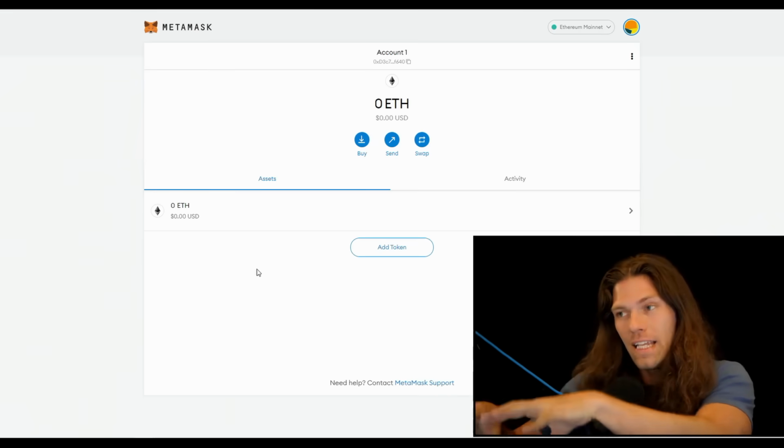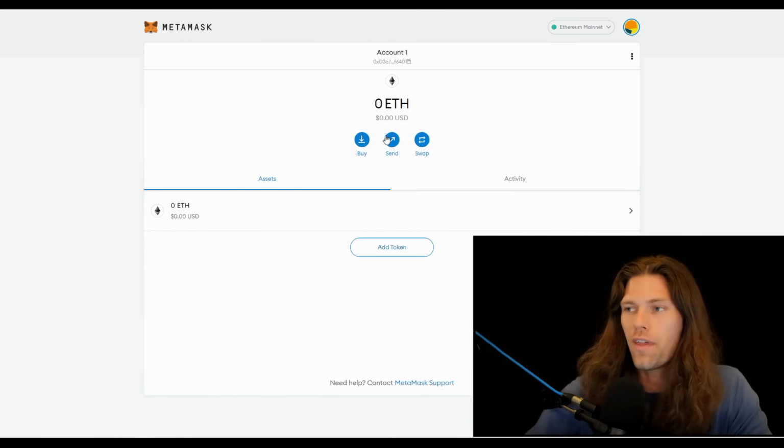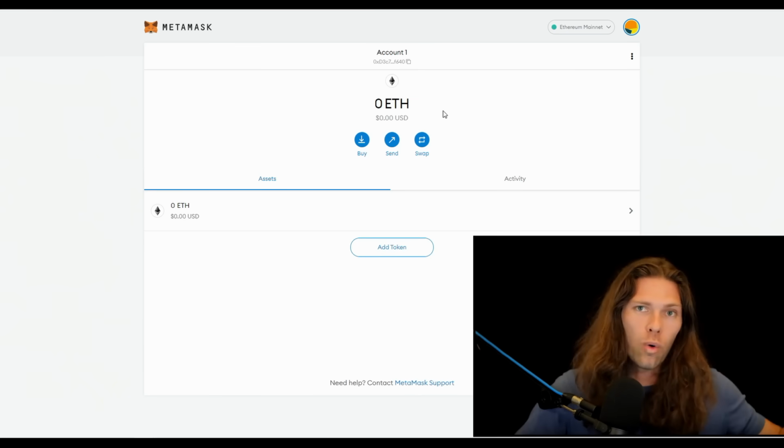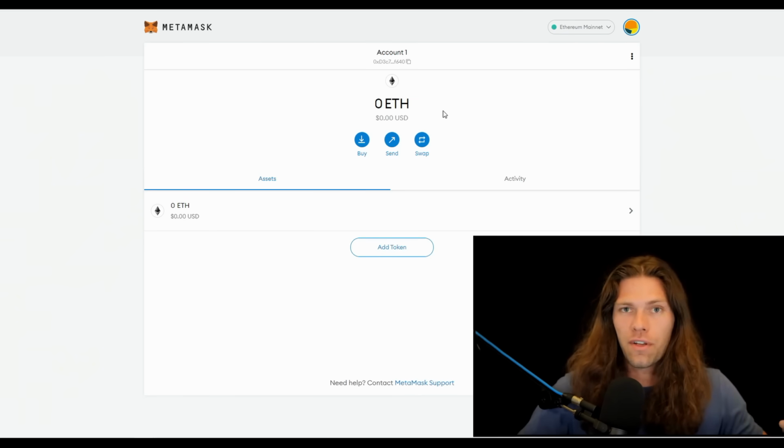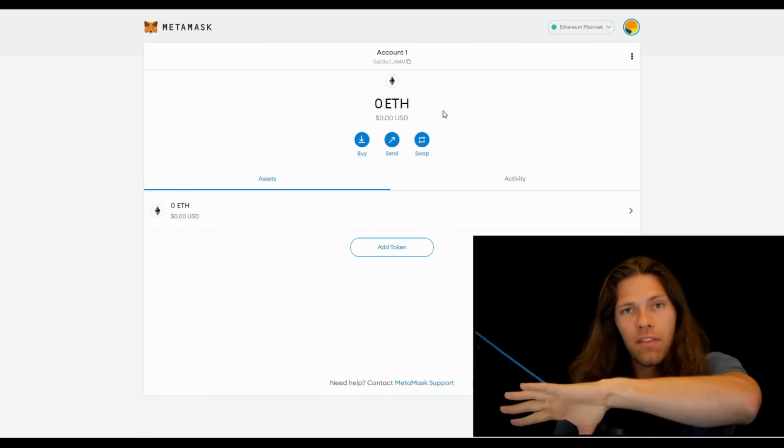Now we need to get money into our MetaMask wallet. And in order to do that, we're going to copy our address up top here. And then I'm going to go over to my exchange that is holding my Ethereum. We have to use Ethereum in this case. And then we're going to transfer that Ethereum over.